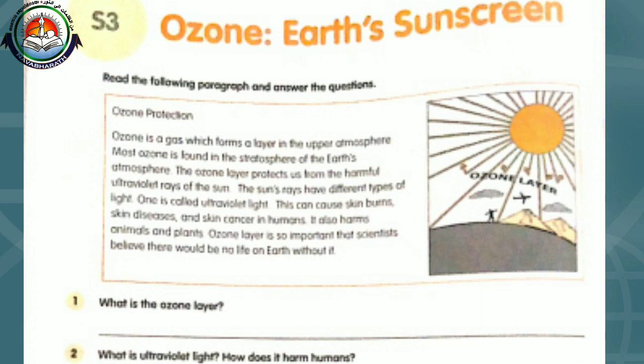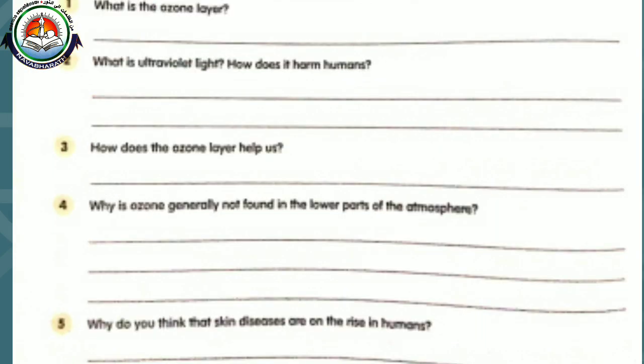Then the second question, what is ultraviolet light? How does it harm humans? Ultraviolet light is the light emitted from the sun. And how does it harm humans? It causes skin burns, skin diseases and skin cancer in humans.